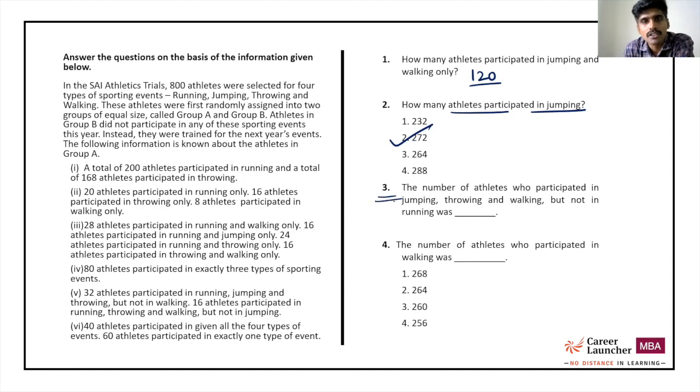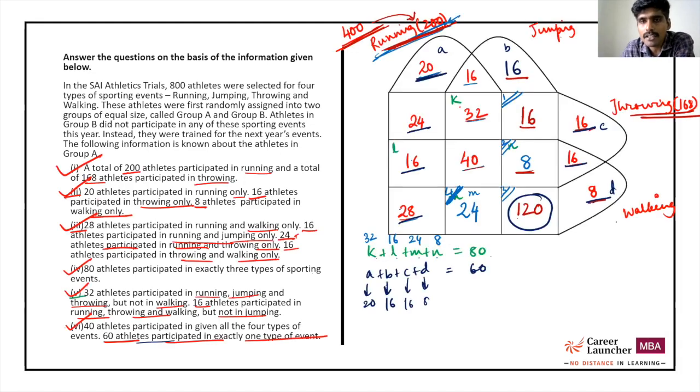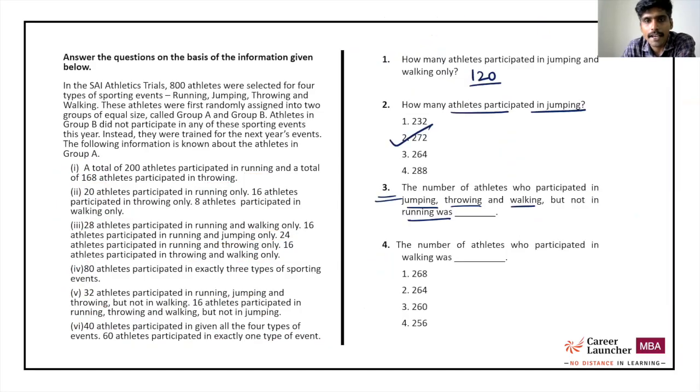Option 2. Question 3. Number of athletes who participated in jumping, throwing and walking but not running. Jumping, throwing and walking but not running is 8 people.